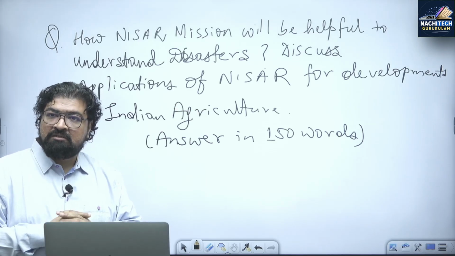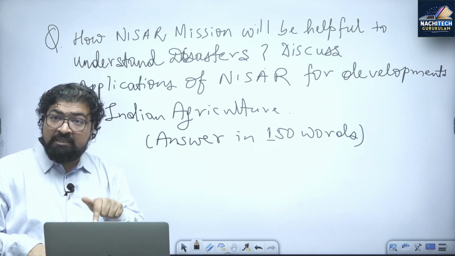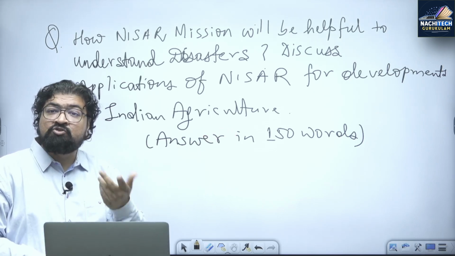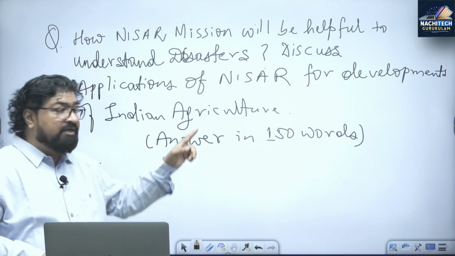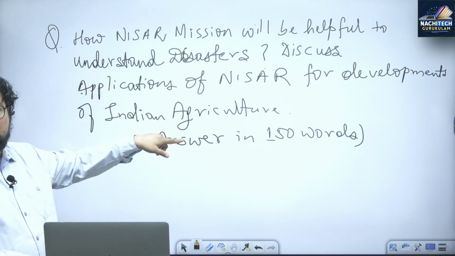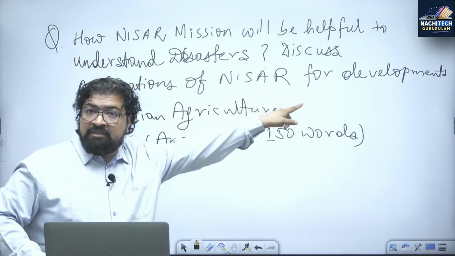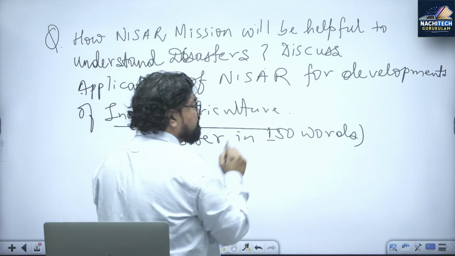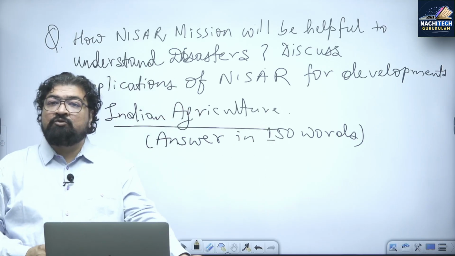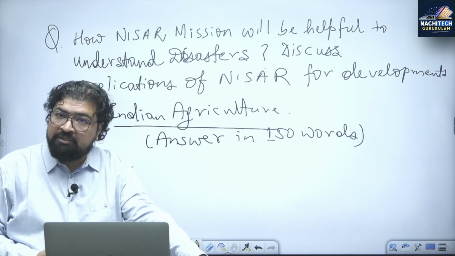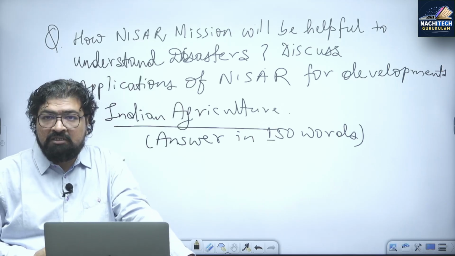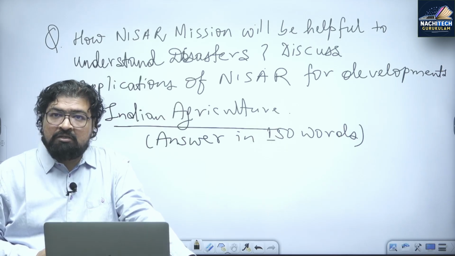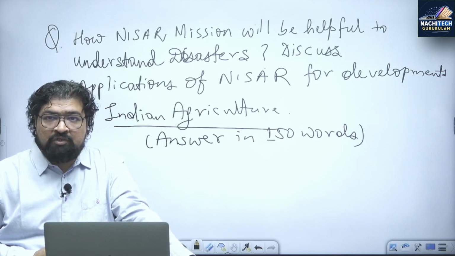because the kind of things and everything is there, right? Then what comes? Agriculture. Second part of the question is agriculture. That is a monsoon. I'll give you a very good example. When it comes to the second part of the question, how this Nisar mission for development of India's agriculture. See, I have asked here Indian agriculture, and you know that India's agriculture is water dependent, irrigation. आप सबको पता है सिंचाई के लिए पानी चाहिए, राइट? और ये हर साल होता है मानसून को लेकर.